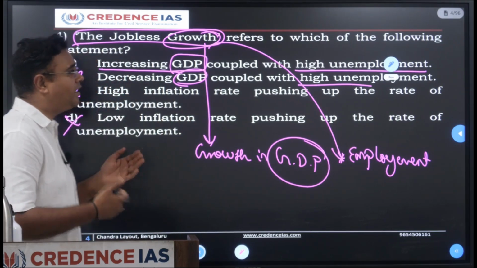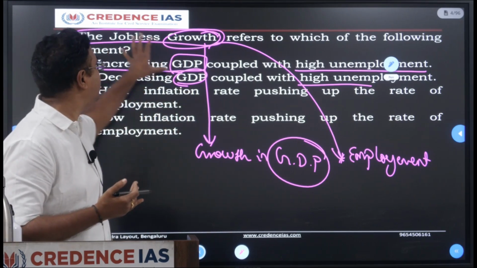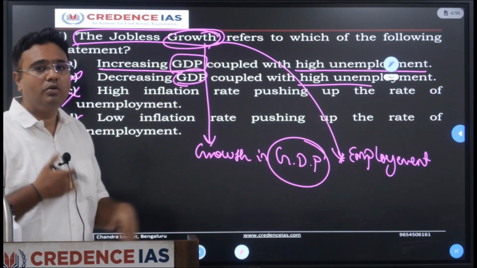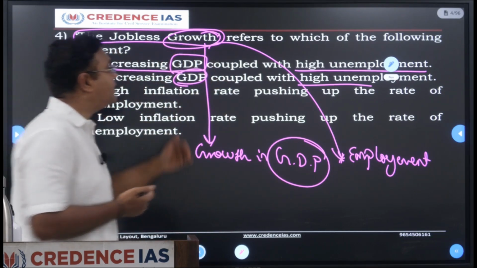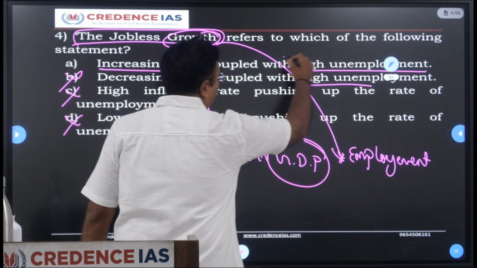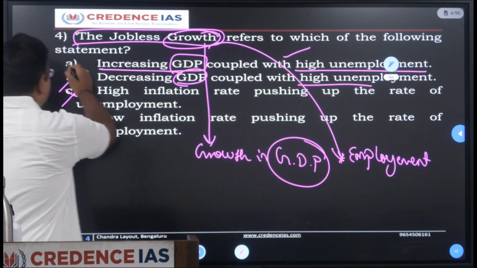Some economists say otherwise. What you need to understand is the jobless growth. Jobless growth is nothing but growth of the economy without creating substantial employment. Which means increasing GDP coupled with high unemployment is the correct answer.